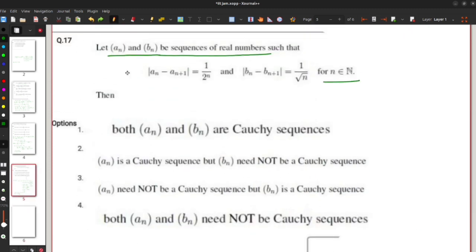Now I will show that the sequence bn satisfying this condition may not be Cauchy. To prove this, we have to construct a sequence bn that satisfies this condition, but bn is not Cauchy.